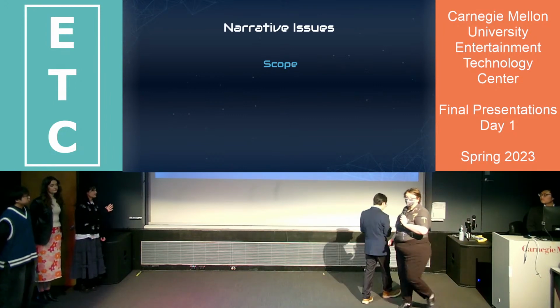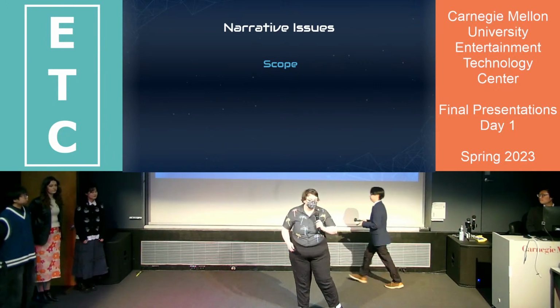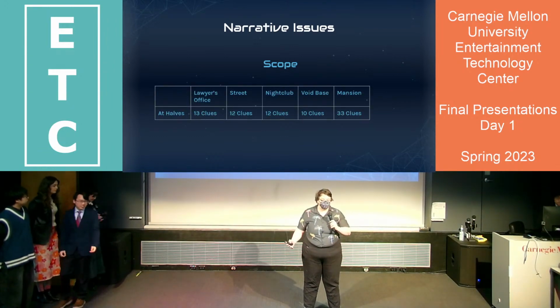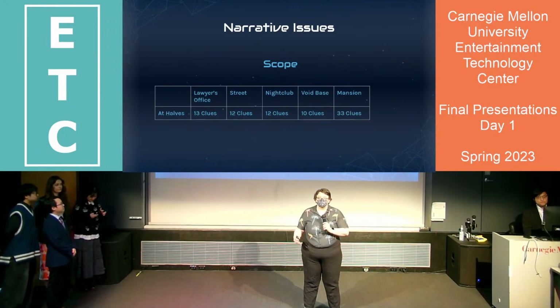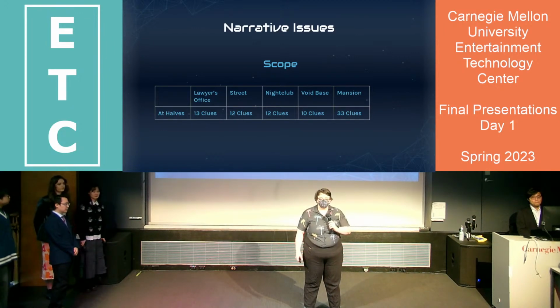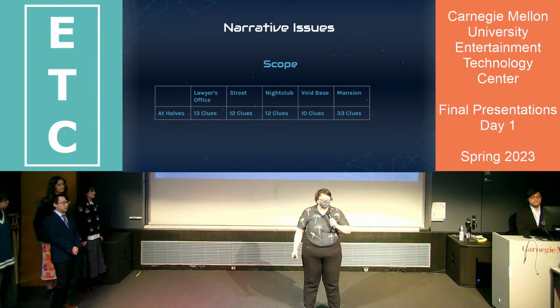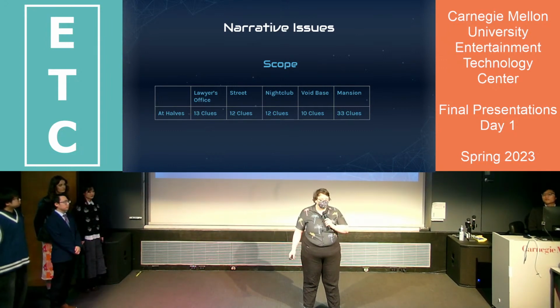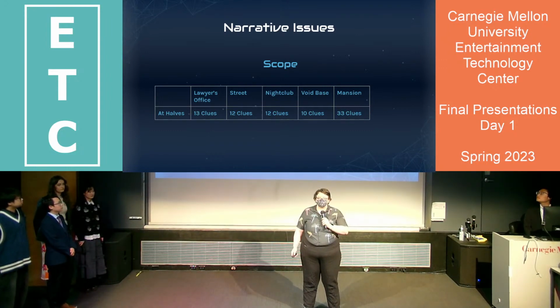So one of the main narrative issues that we faced was the scope of our project. At halves, our plan was to progress through 5 scenes of Ava's last day, each with between 10 and 33 clues to discover. Because our original narrative outline that we created in week 4 was strong, and reducing complexity would make the mystery less satisfying to solve, we didn't end up reducing the scope.